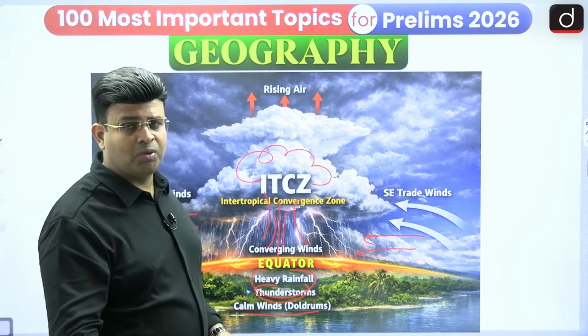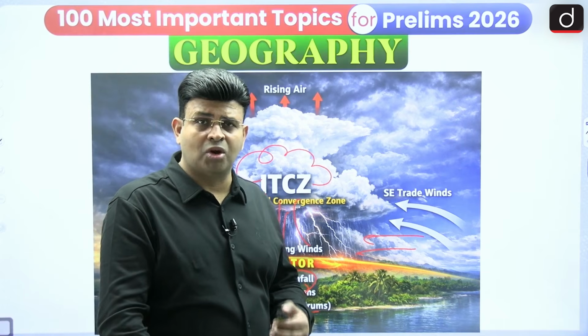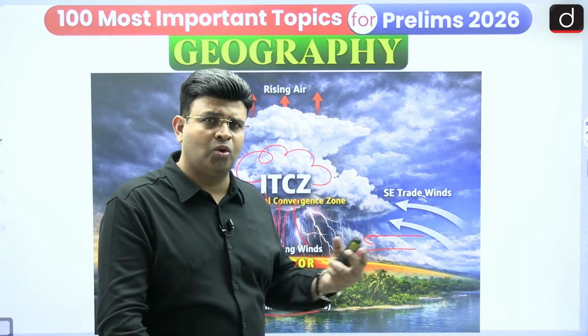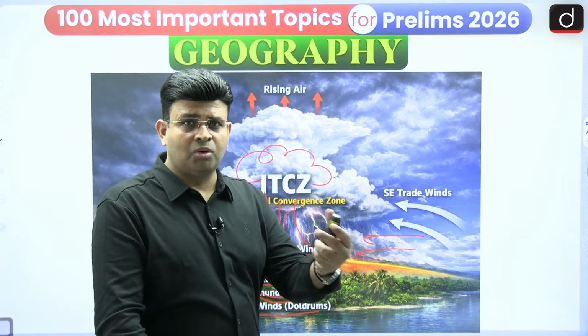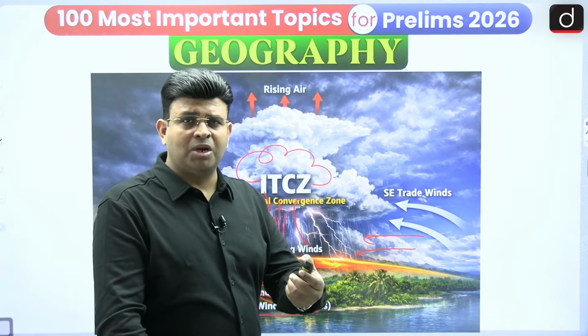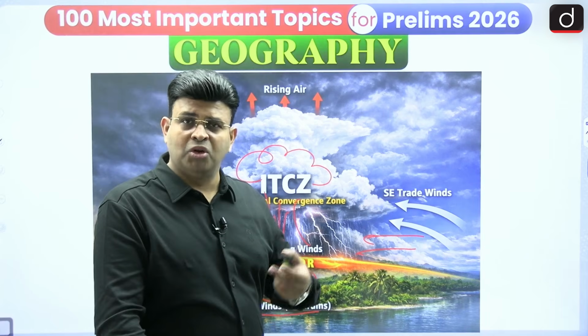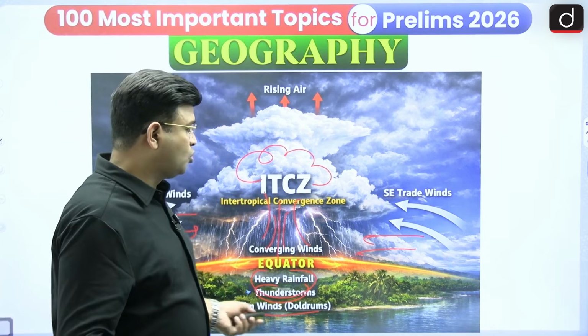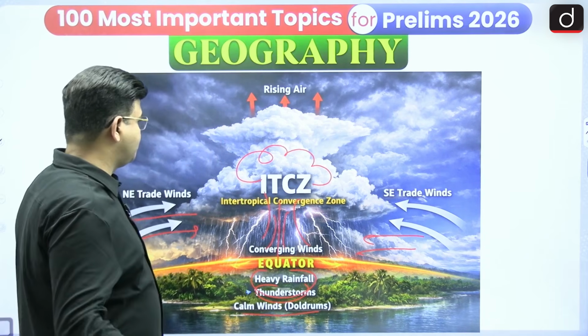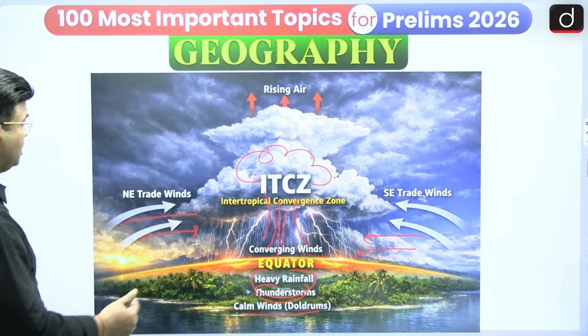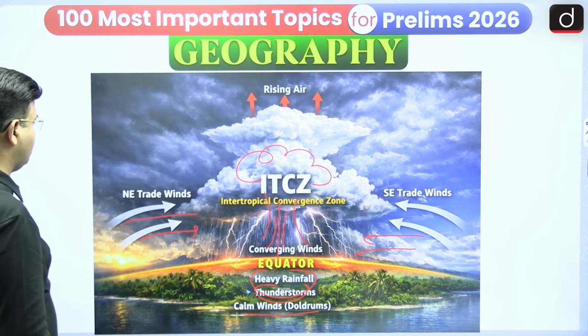The ITCZ is a region where the pressure is low. Wind does not move from low to low, it moves from high to low. So the doldrum means calm conditions are there also. In this region, air is rising up, as we have already shown you.